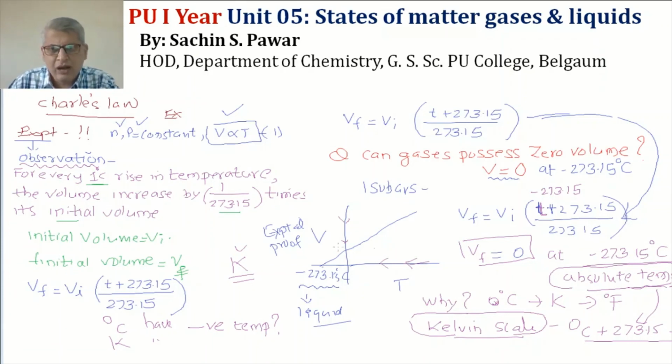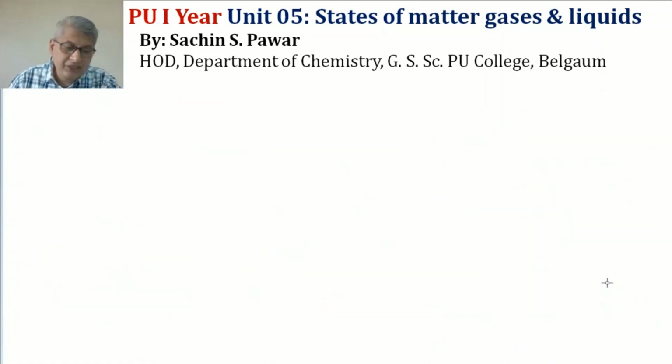So always maintain temperature in Kelvin scale, and you have learnt that from absolute temperature. This is about Charles' law.